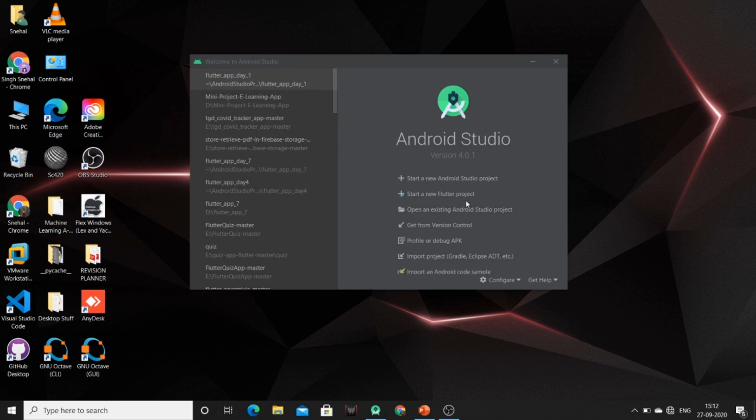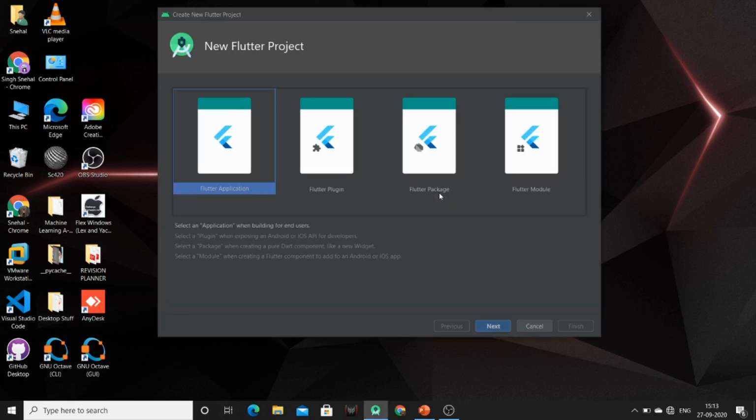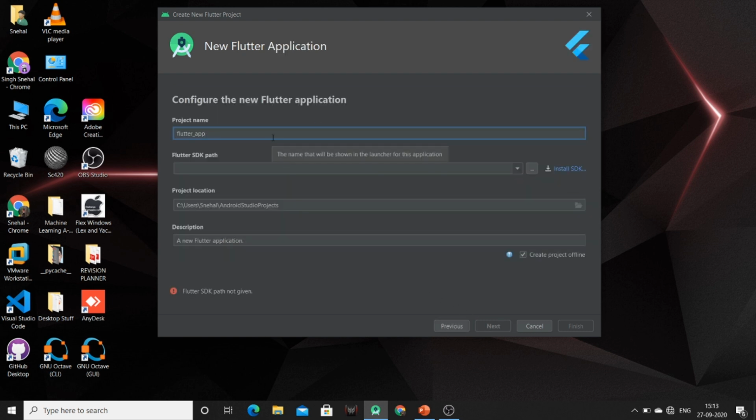So now we have to create a new Flutter project. For that you can click on this button, that is start a new Flutter project. On clicking this, you have to select Flutter application, just click on next. Now give the app name or project name which you want to give, day 1.